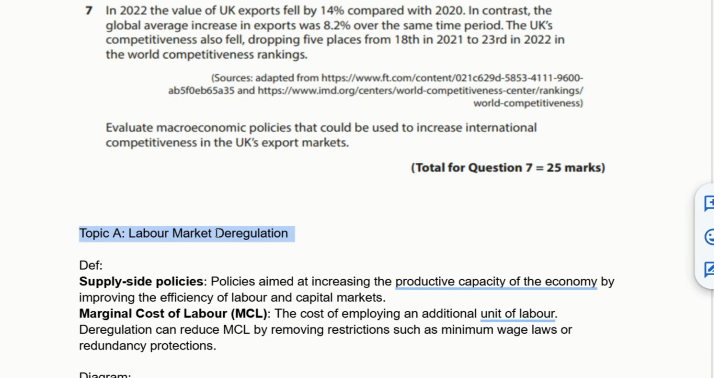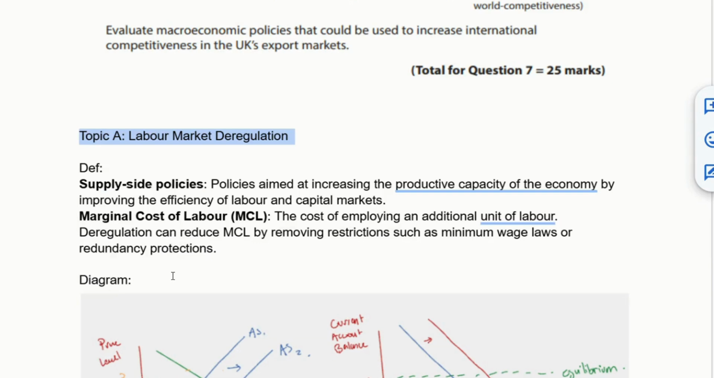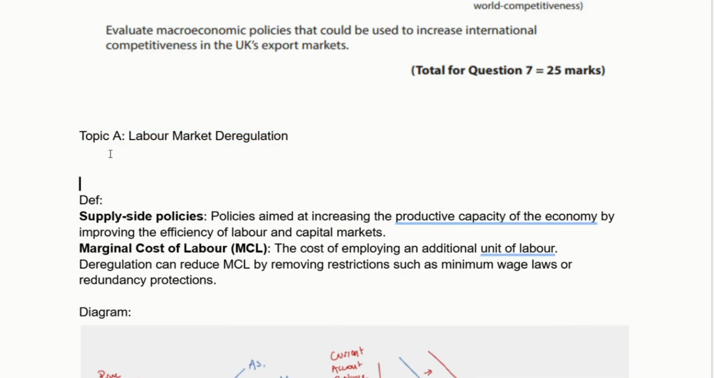And if you check the mark scheme for this question, it does include deregulation and things like lowering the minimum wage as valid macroeconomic policies in this context. So this is fine. But you could also opt for something to do with exchange rates. You could opt for something that's maybe more traditionally macroeconomic if you really want to play it safe. This would be fine.